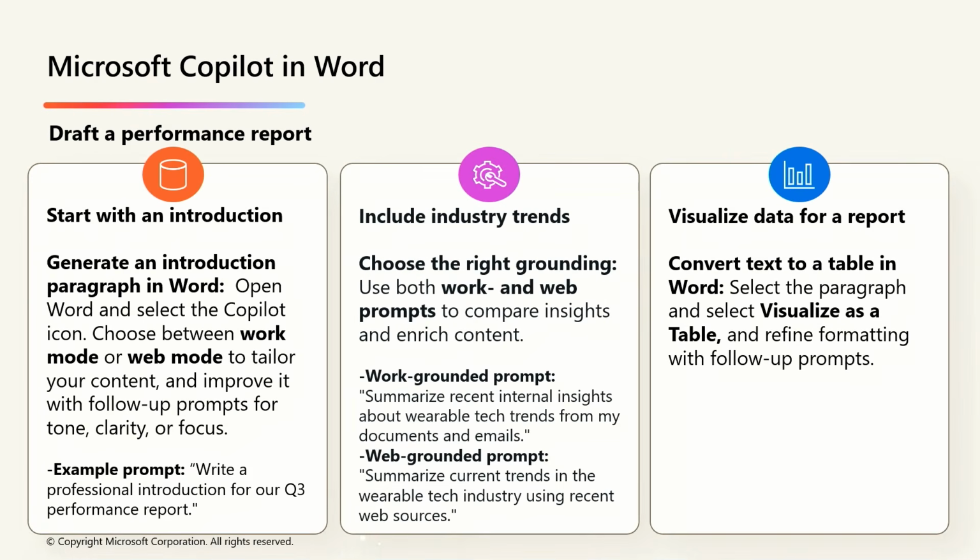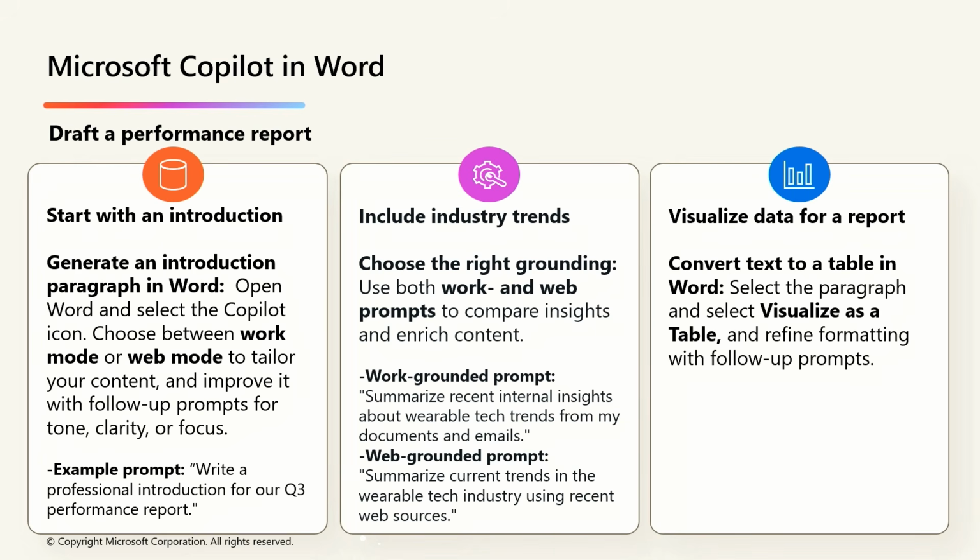Once you have drafted your introduction and included key industry trends, the next step is presenting your team's performance metrics in a clear, visual way. Instead of manually rebuilding content, you can use Copilot in Word to transform a block of text into a structured table.